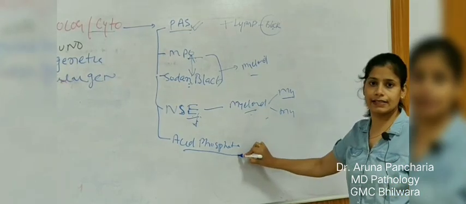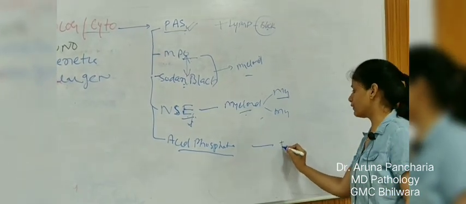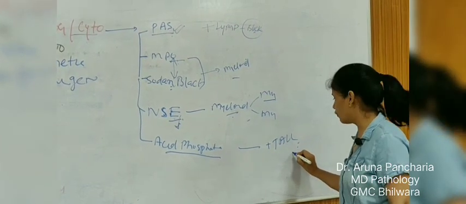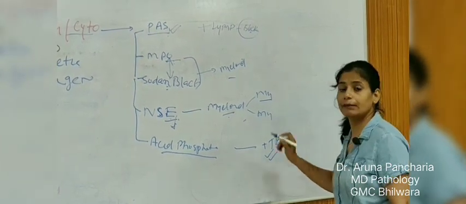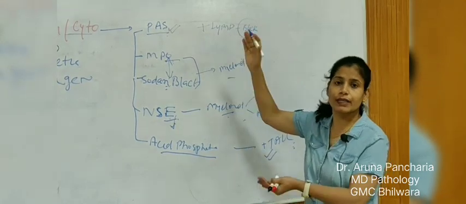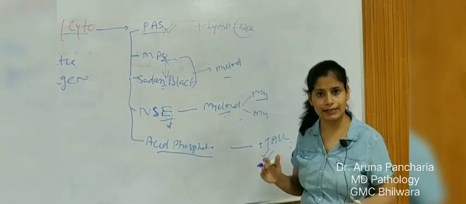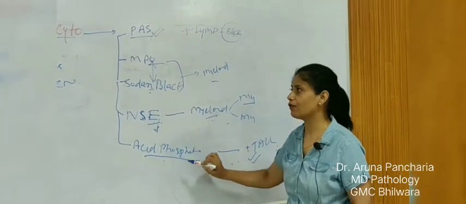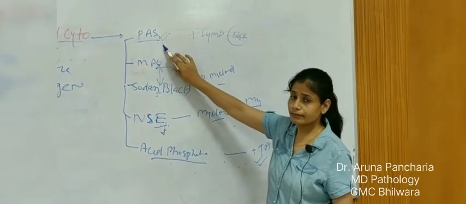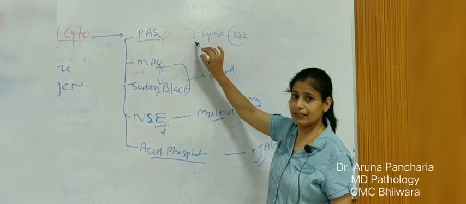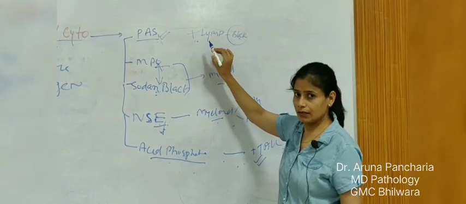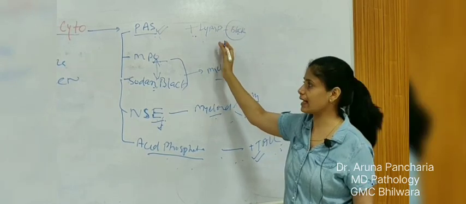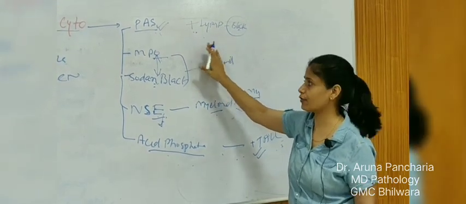Acid phosphatase is specifically positive in T type of ALL, that is lymphoblastic leukemia, because in the classification I showed you T as well as B ALL is there. So T-ALL will show positivity with acid phosphatase. PAS is specific for lymphoid, and also shows positivity in M6 and M7, that is erythroid and megakaryocyte.